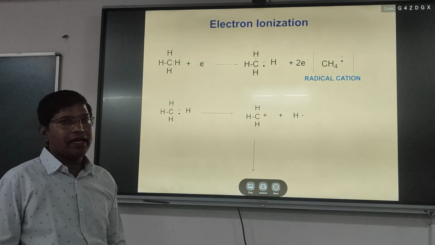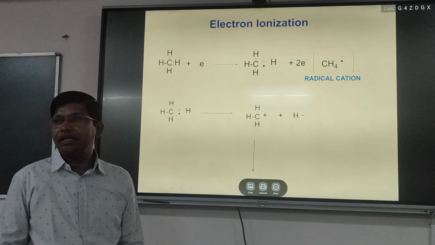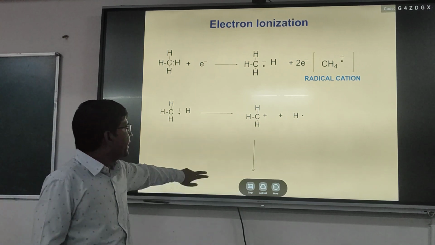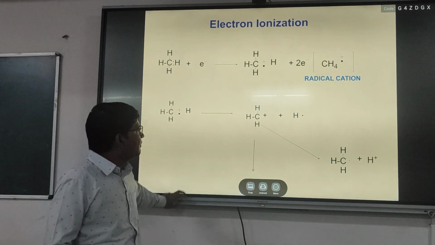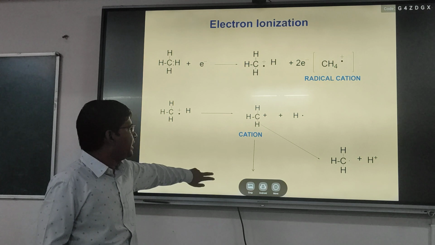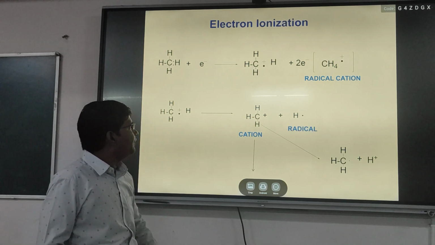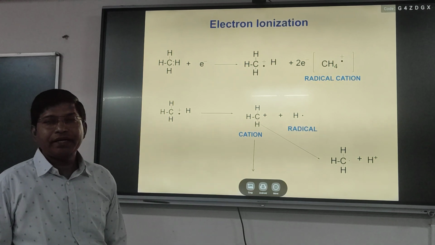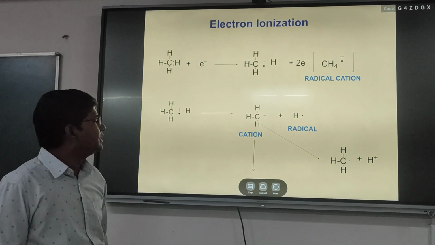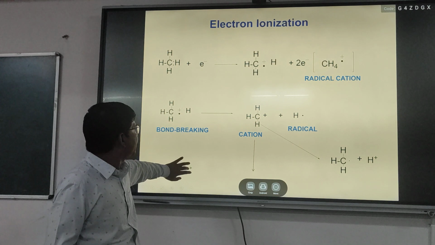Because this radical cation is not stable in a mass spectrometer, it forms a carbocation, and this carbocation will be detected in the mass spectrometer. There are different fragmentation patterns for methane after heating with an electron beam.